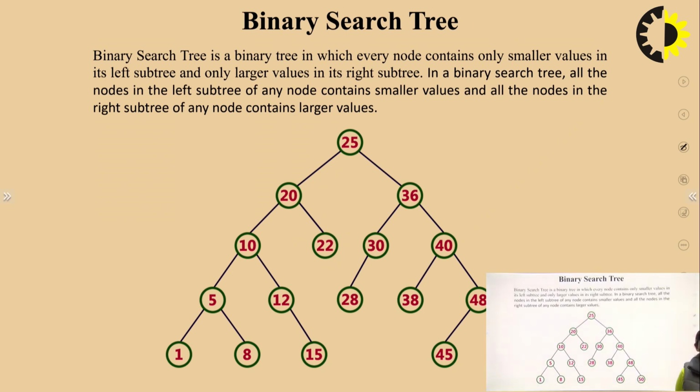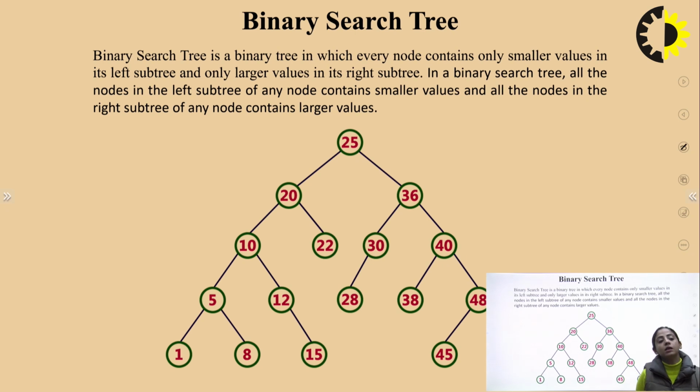Now, coming to binary search tree. Binary search tree is a binary tree in which every node contains only smaller values in its left subtree and only larger values in its right subtree. In a binary search tree, all the nodes in the left subtree of any node contain smaller values and all nodes in the right subtree of any node contain larger values.